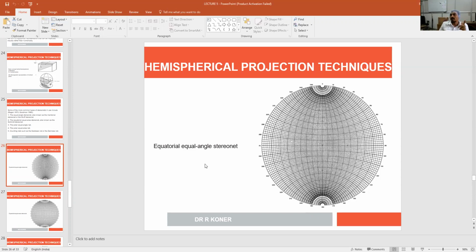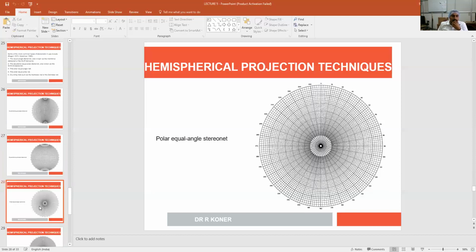We cannot plot the contours of the pole. If we want to plot the contours of the pole, then we have to use equatorial equal area net. That is why in the majority of cases, we will use the equal area net. How to do that, today I will discuss.